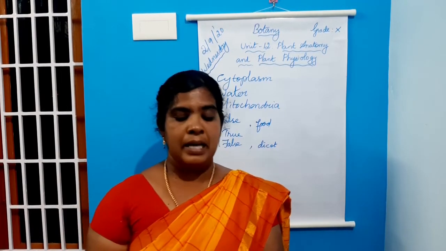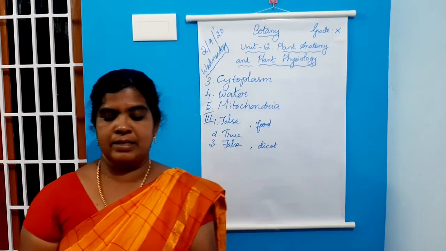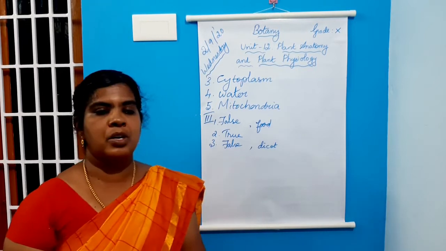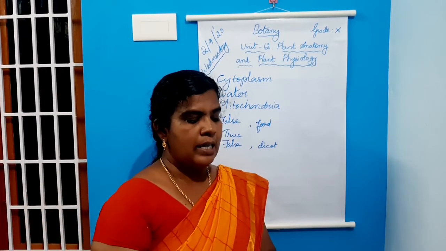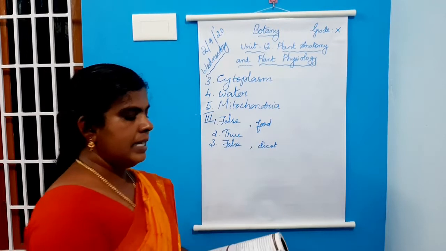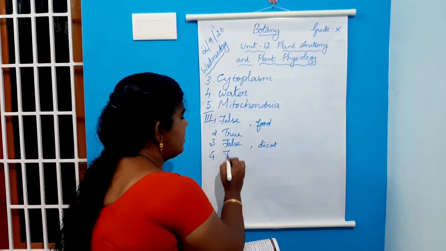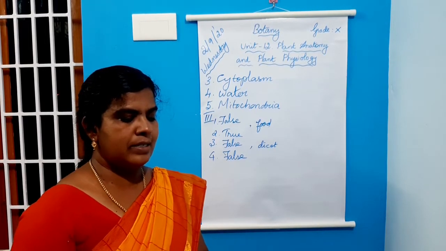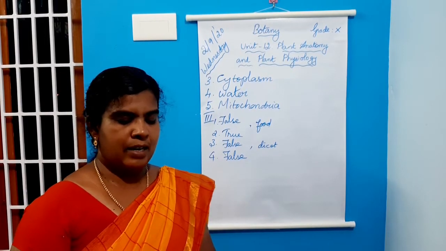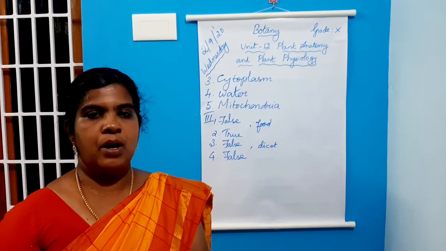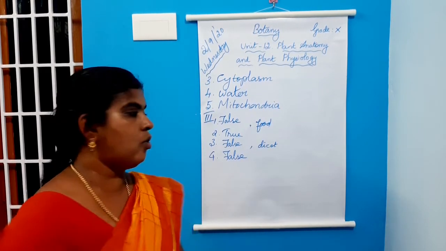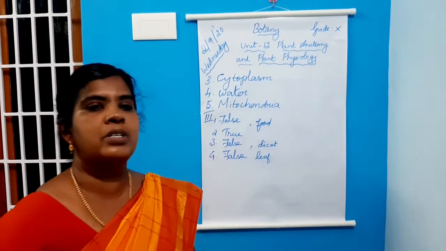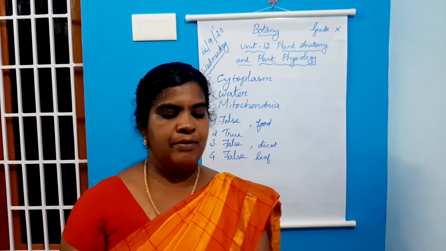Fourth question, palisade parenchyma cells occur below the upper epidermis in dicot root. Root do not have this type of tissue. So, instead of root, you have to write leaf. So, the given statement is false. Palisade parenchyma cells occur below upper epidermis in dicot leaf. So, instead of root, you have to write leaf.